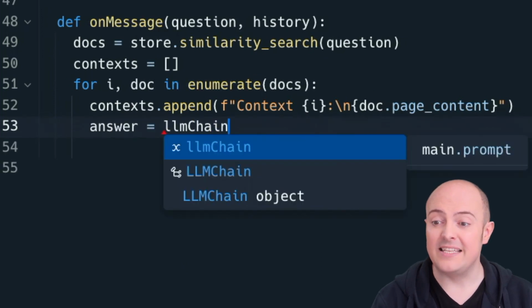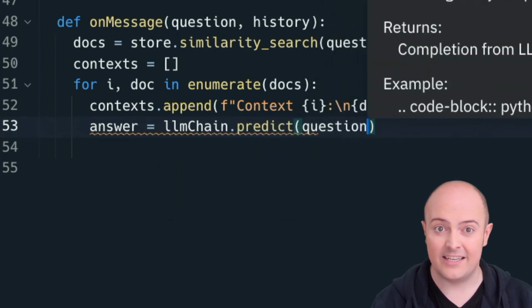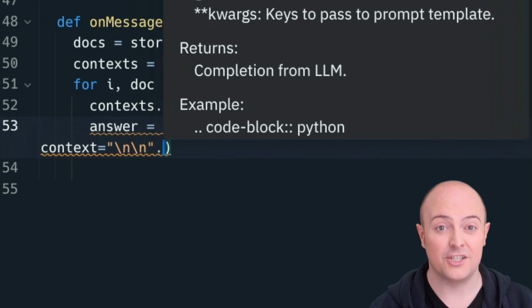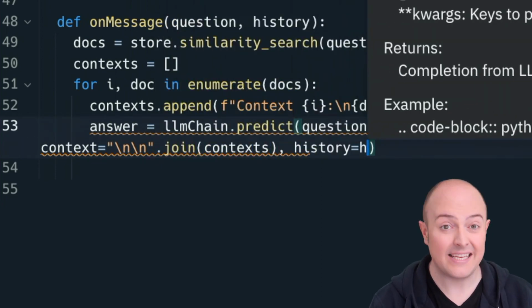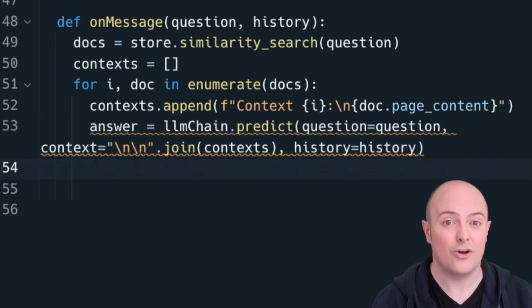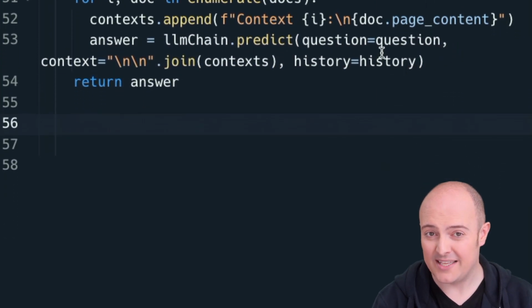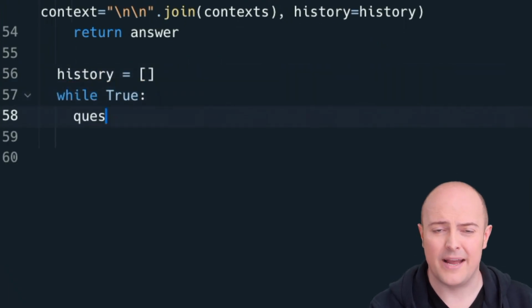Now to do this, we need to give it the question, the context, which is all of that training data we've just passed together, and the history, which is the history of the conversation, so it has some memory about what we said to it before. That's particularly important because if we don't use that third option, it won't have the ability to maintain a chat record with us. It'll be stateless like HTTP. In the main code of the program now, we're going to make a while true loop.